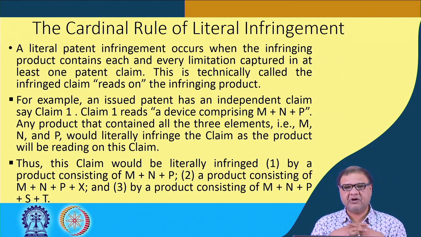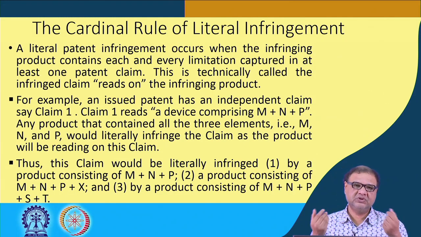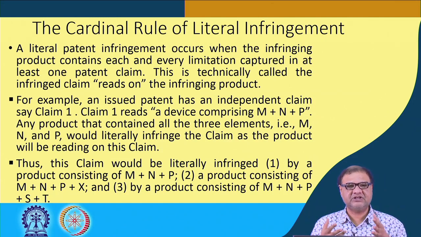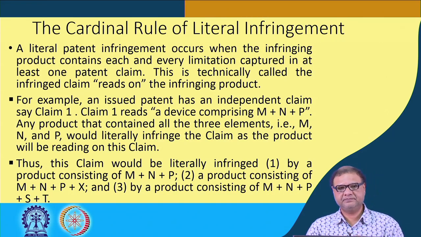Similarly, if someone adds 2 more features to the existing invention, say for example, in addition to M and P, the producer has added S and T, still since M and P are common and in M and P are all the limitations of claim number 1, it would constitute literal infringement.